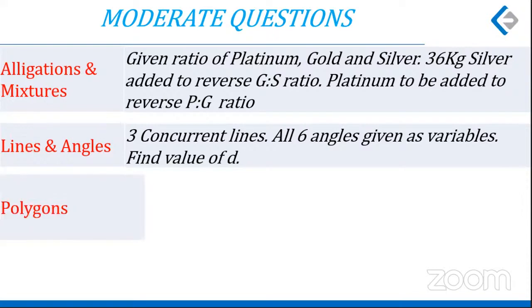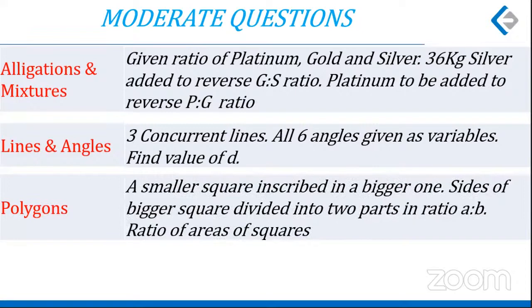Polygons, one question from polygons. A smaller square is inscribed in a bigger one. The sides of the bigger square are divided by the vertices of the smaller square. That ratio was given as A and B only, not as numbers. And the ratio of the areas of the two squares was to be found. Quite a moderate question. Not very difficult, not difficult at all.